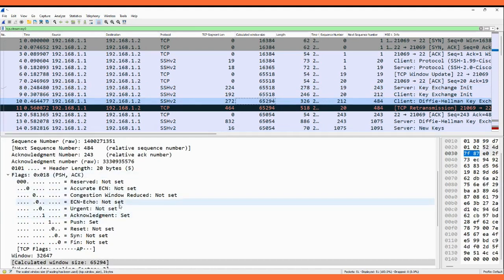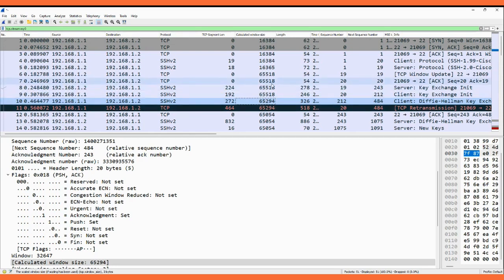Here the acknowledgement bit is set, and it's reducing the TCP window size, because 1.2 has sent the data. So who will process the data? 1.1 will be processing the data. Meanwhile, while processing the data in the buffer, it is also sending, okay, I received the data, I will process it, and this is my reduced window size.